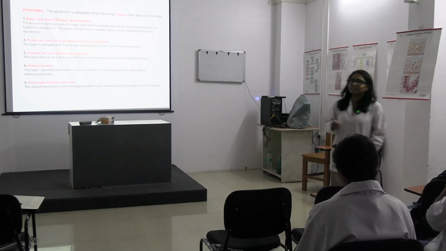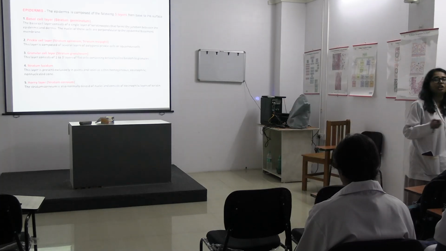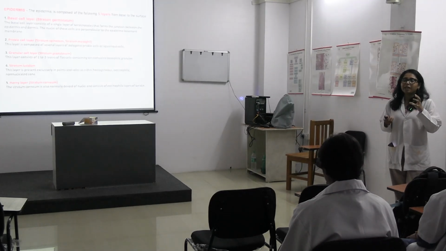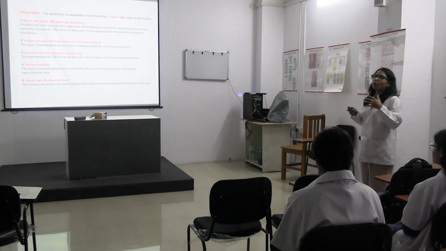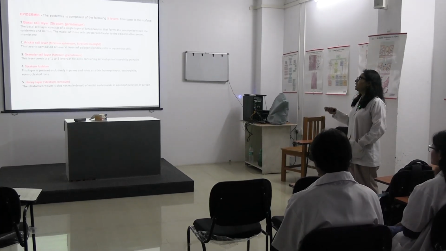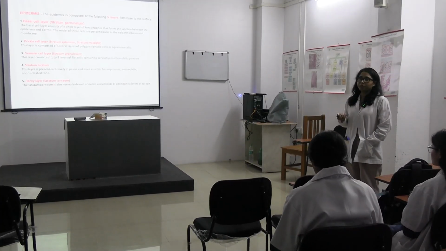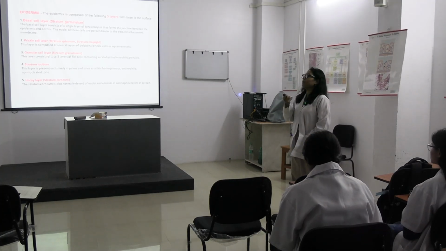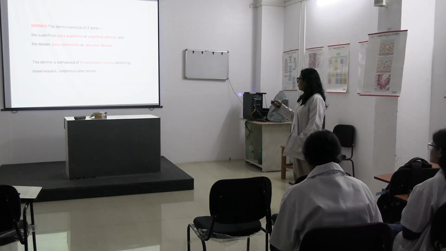So, when we go from the basal layer upwards, what happens to the nuclei? The nuclei start becoming what? Smaller and smaller in size, and gradually they disappear. They are not present in the stratum corneum, okay? Stratum corneum is devoid of nuclei, okay? Now, this was epidermis. What are the 2 layers of dermis?